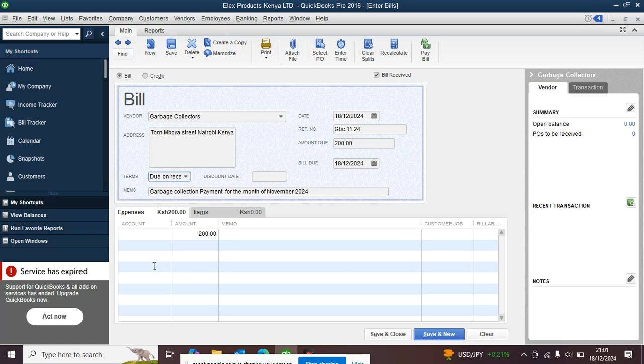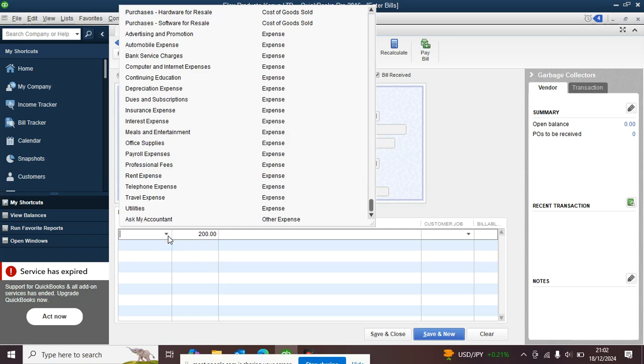What do you do? The account. Garbage. Is it utility? So I check the account for garbage collection, right? Number one, we know that it is an expense, isn't it? Under utilities, we normally categorize services like water.